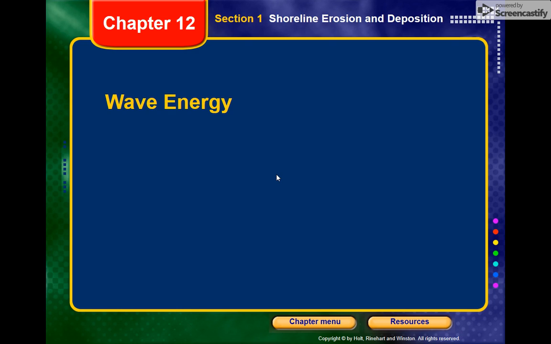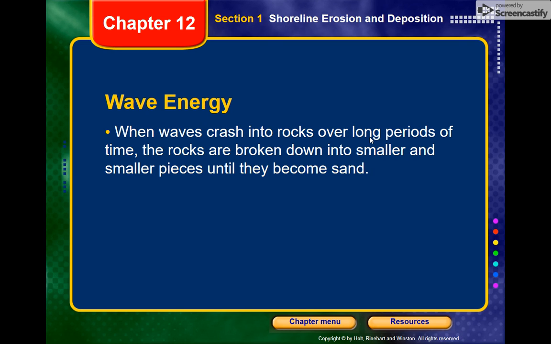So we move on to wave energy and shoreline erosion and deposition. Here we're talking specifically about water waves. Waves crashing into rocks over long periods of time break the rock into smaller and smaller pieces until sand is formed. Waves crashing into rocks over time, breaking the rock into pieces, that is your definition of weathering. And then the small fragments of sand coming off of it and moving would be your erosion.